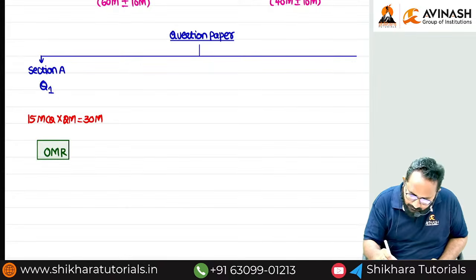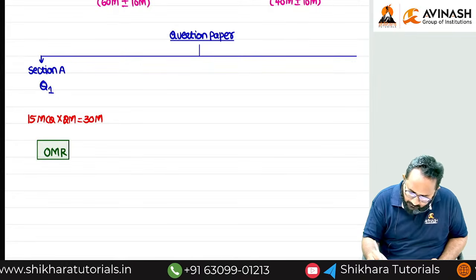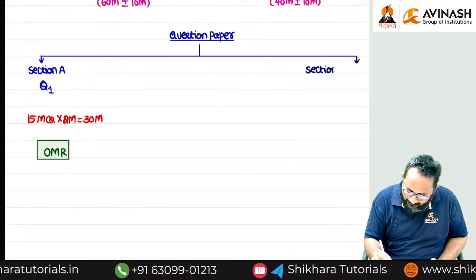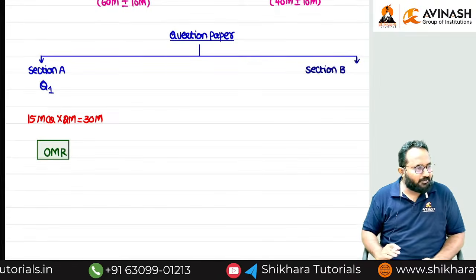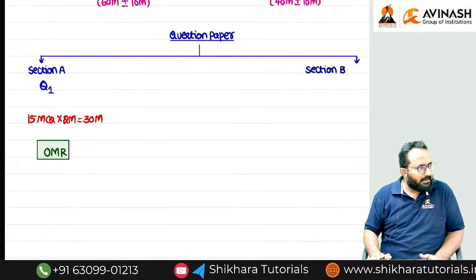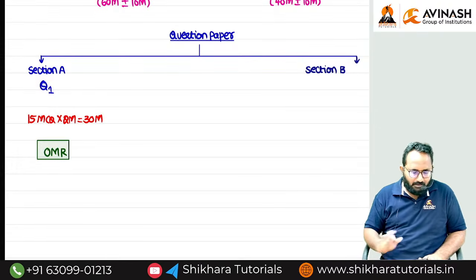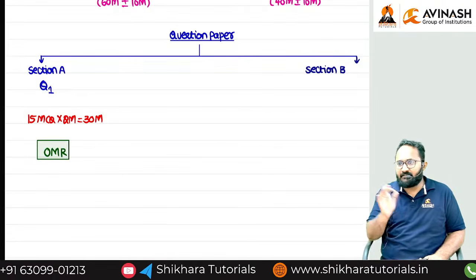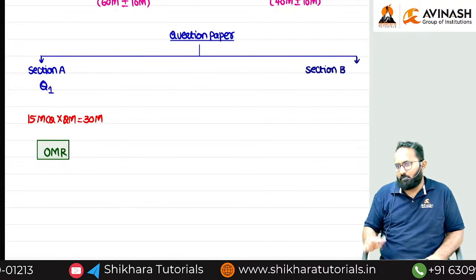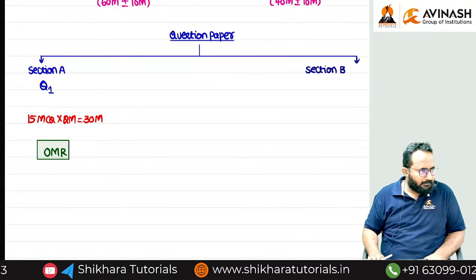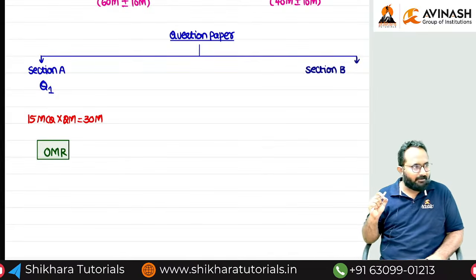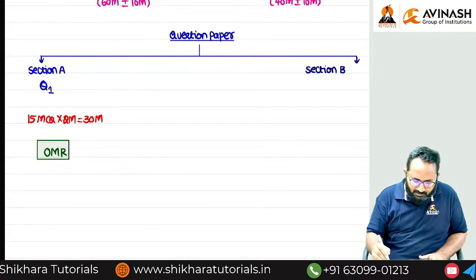Next part. Sorry, Section B. Super. How many questions can we get in our question paper? Total 8 questions. Out of that we have to write... No, already one is over, right? The descriptive questions, how many? 7. Out of 7 we have to write 5. 2 questions we get as a choice. In the exam we have to decide which questions to write and which to leave as a choice. That is the only decision.